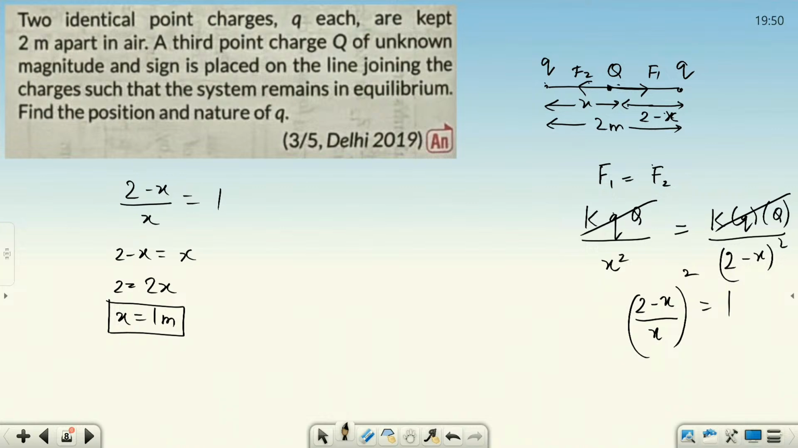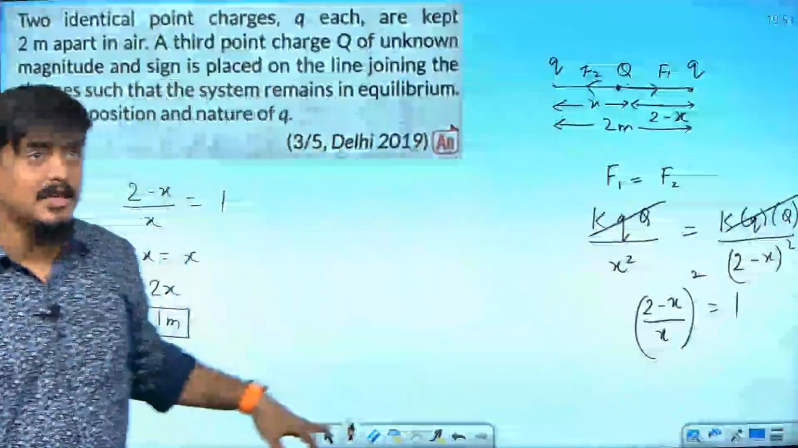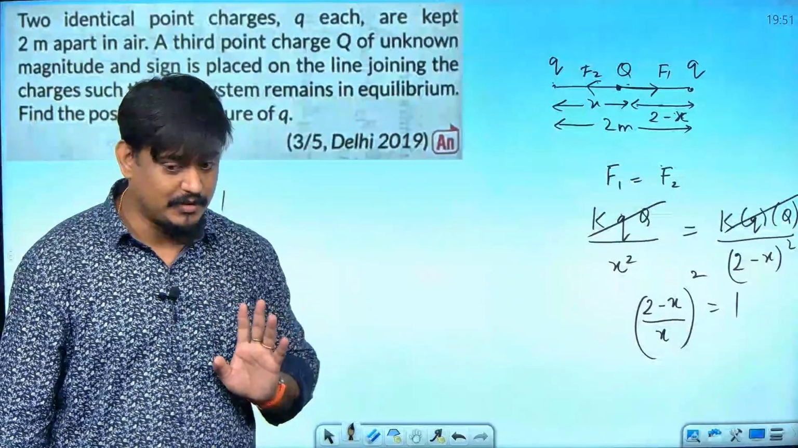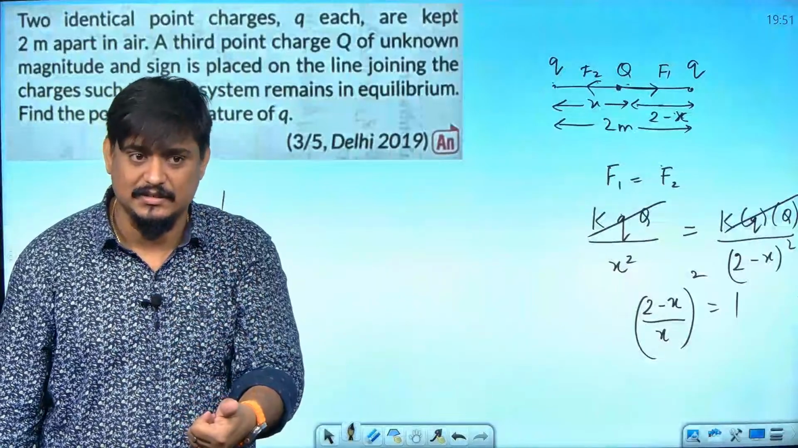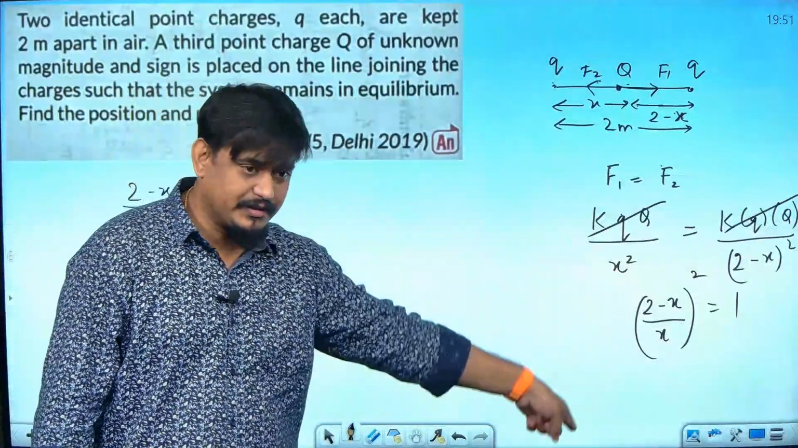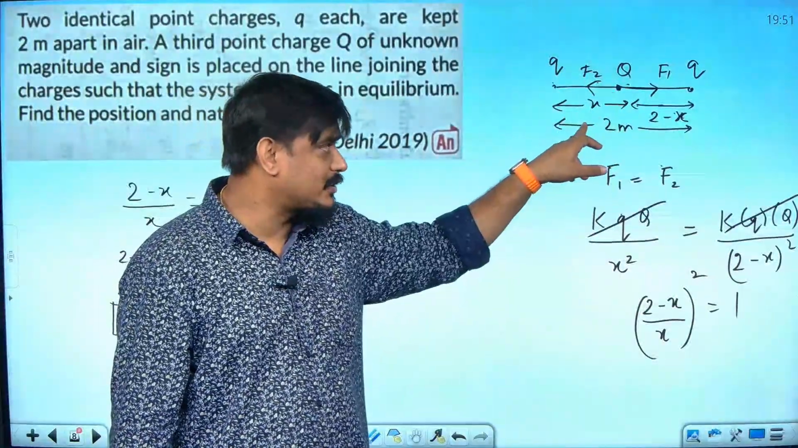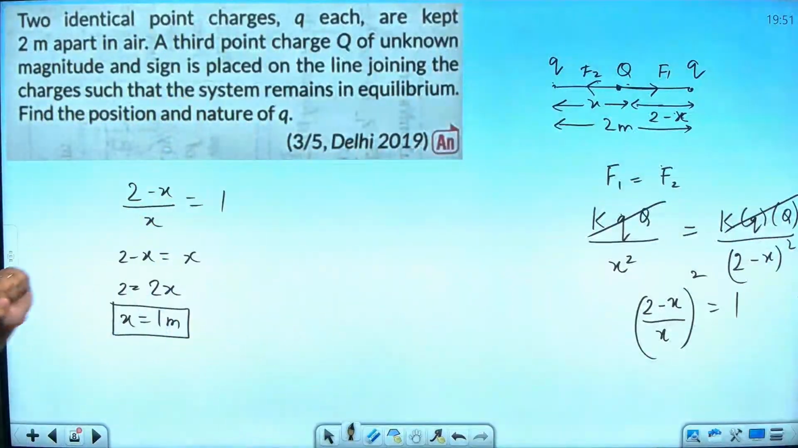Obviously, by common sense also we can say the answer is 1 meter. Without solving anything, it has to be in equilibrium, so k q Q by 1 square, k q Q by 1 square. Without even solving these steps, by common sense you can say the answer is 1 meter. But they won't give marks for common sense for 3 marks, isn't it? They want you to solve it, explain it, get the answer. So this is the way of solving it. Force on capital Q because of small q is k q Q by x square and k q Q by (2 minus x) the whole square. If you solve it properly, you will get the answer, the same as you are thinking, 1 meter only.